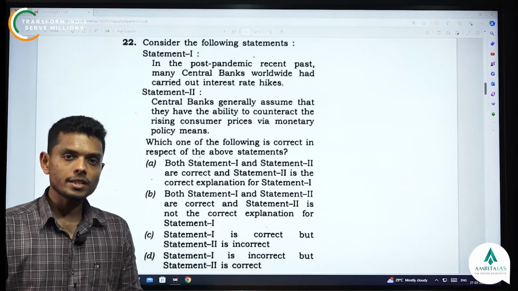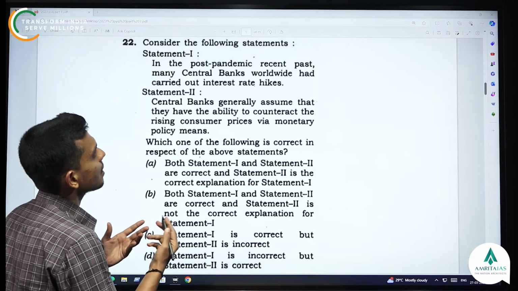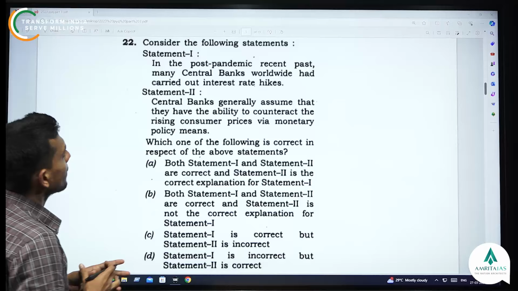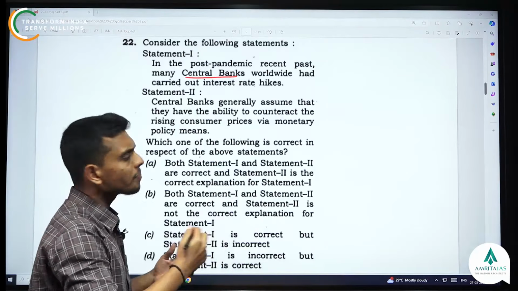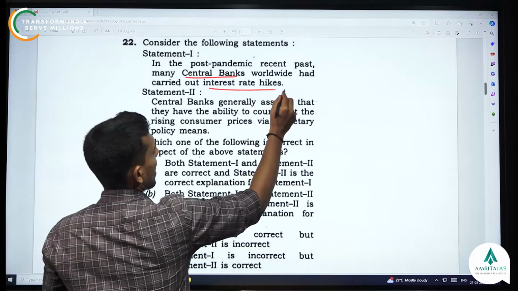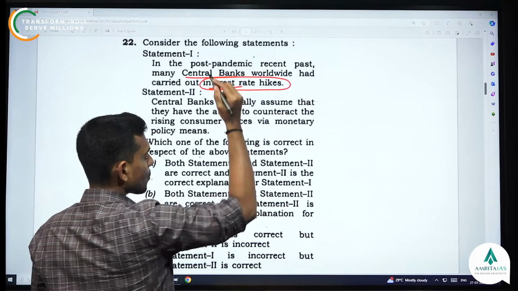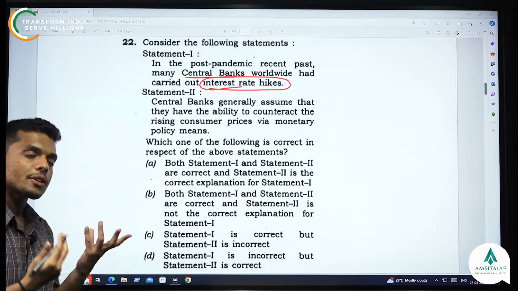Now let's look into the 22nd question. Consider the following statements. Statement 1, in the post-pandemic recent past, many central banks, like our RBI, worldwide had carried out interest rate hikes. That means they are increasing the interest rate of the economy.